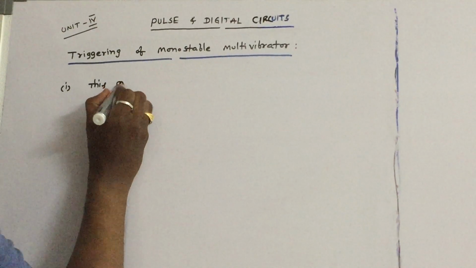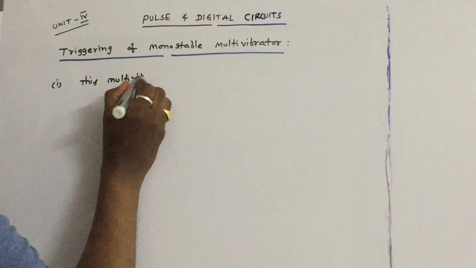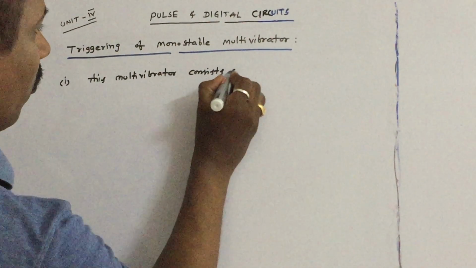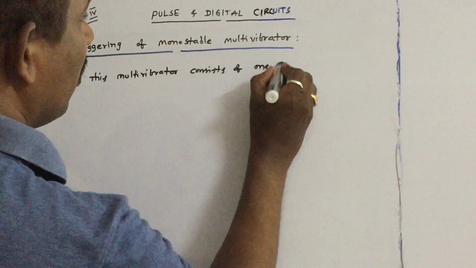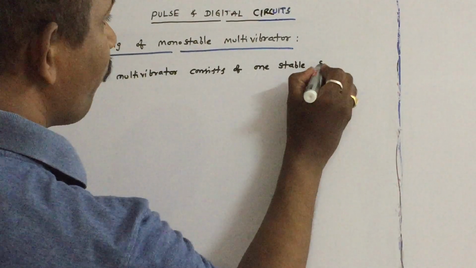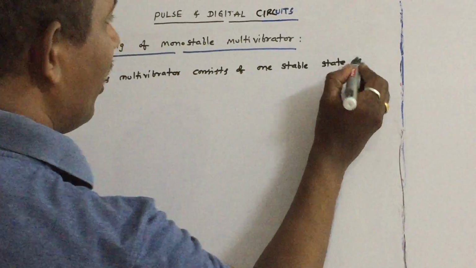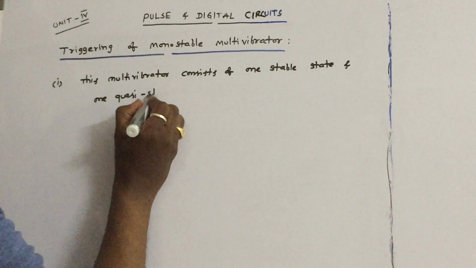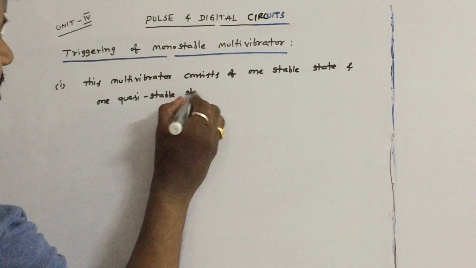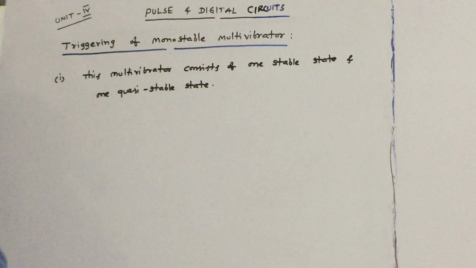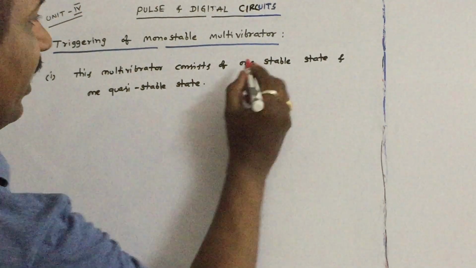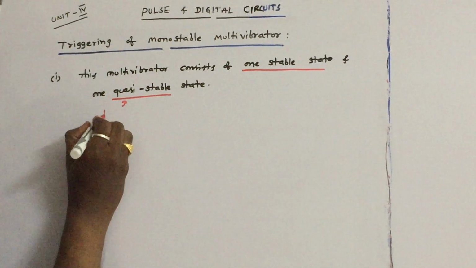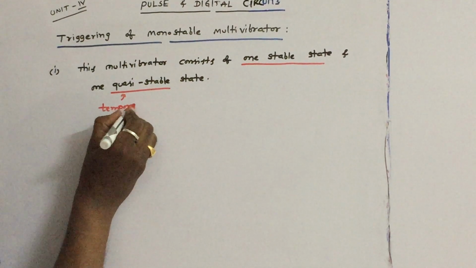This multivibrator consists of one stable state and one quasi stable state. So as the name itself indicates, mono means single. It consists of one stable state, one quasi stable state. What is meant by quasi? Quasi means temporary state.